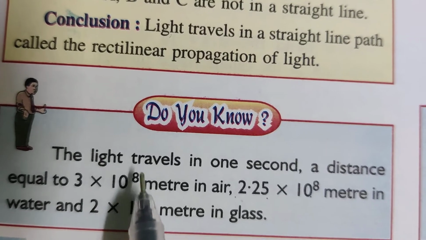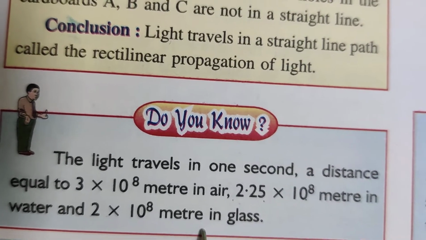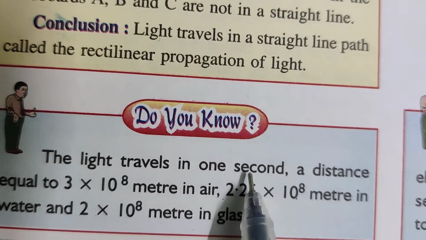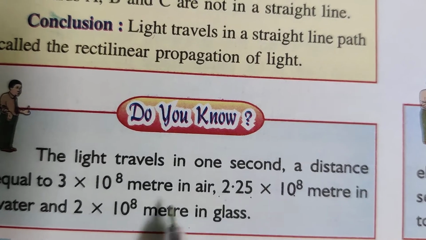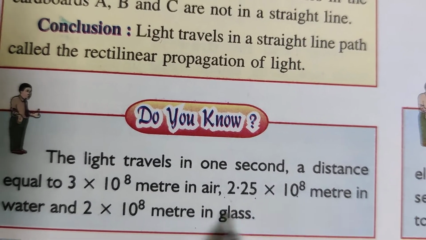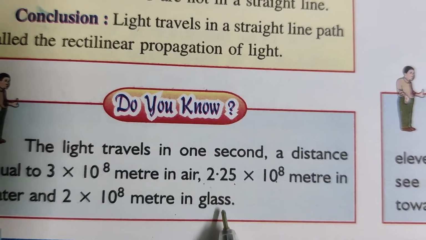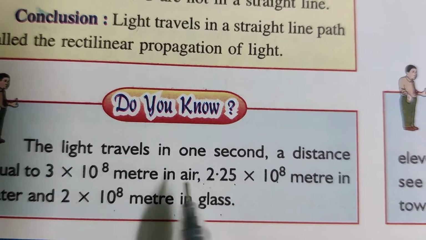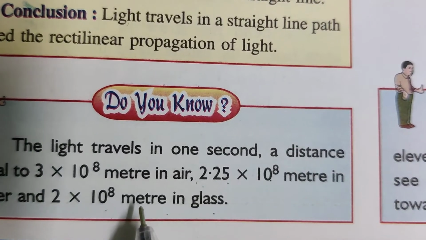So these three values are more important. Light travels in 1 second dash meters in air, dash meters in water, dash meters in glass. So you need to learn the three values.